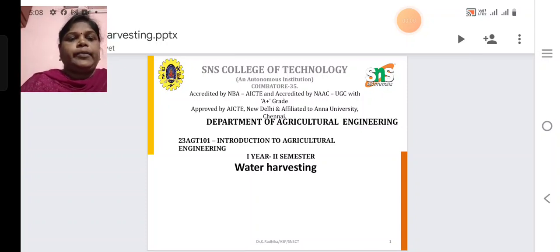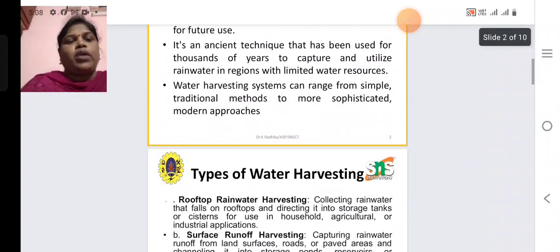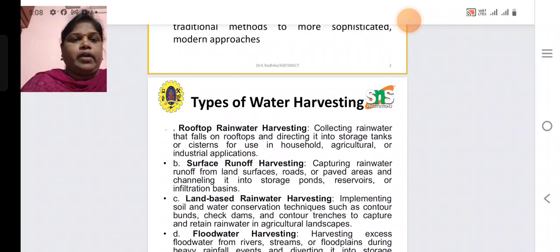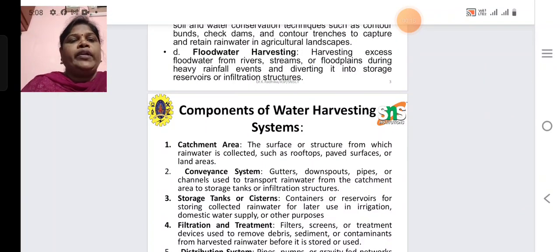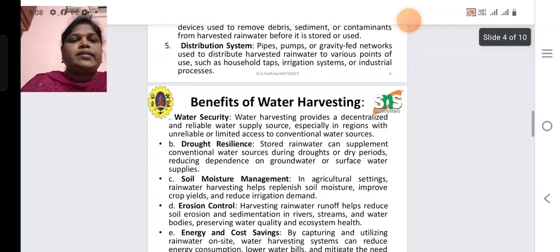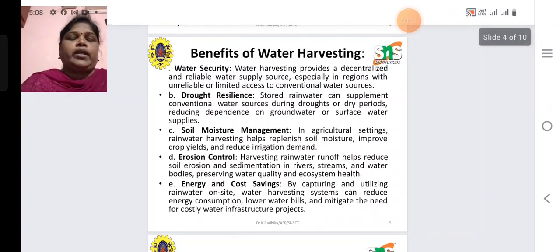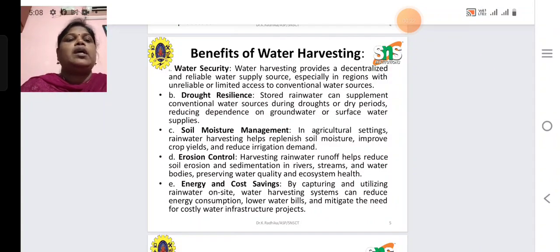Last class we discussed water harvesting: the definition of water harvesting, the types of water harvesting, and then the components of water harvesting. Today's class we discuss the benefits of water harvesting. What are the benefits we have to follow in water harvesting? First one is water security, drought resilience, soil moisture management, then erosion control, energy and cost savings.